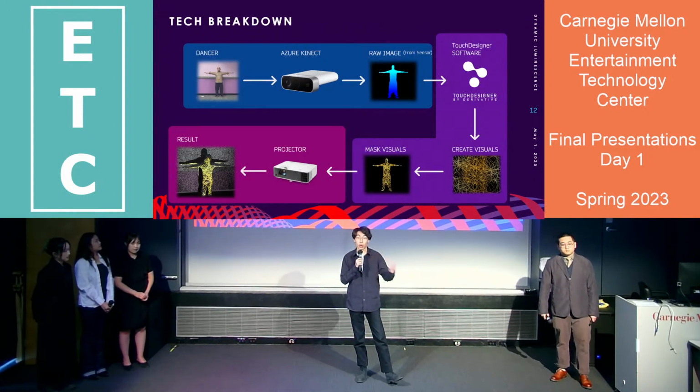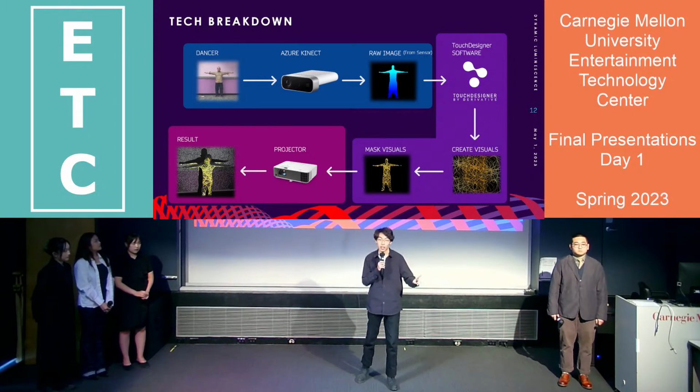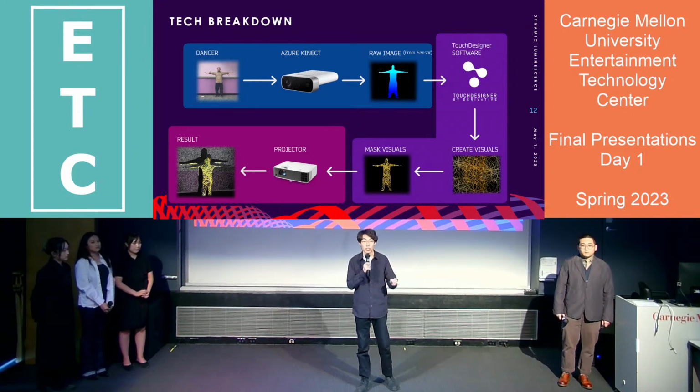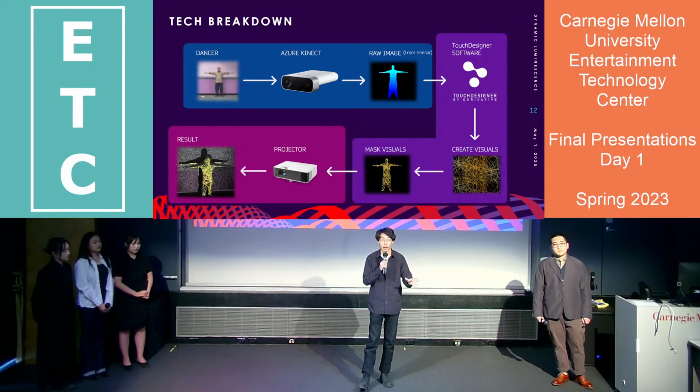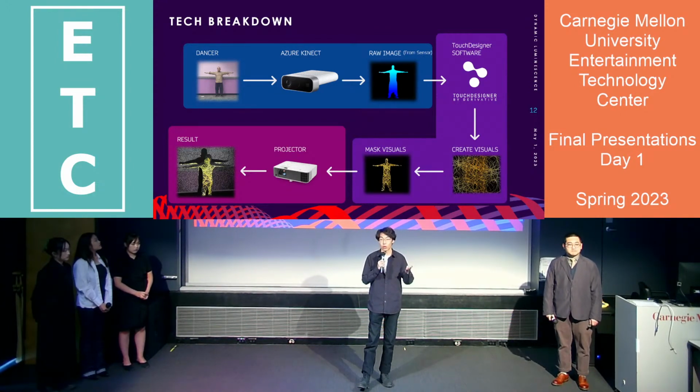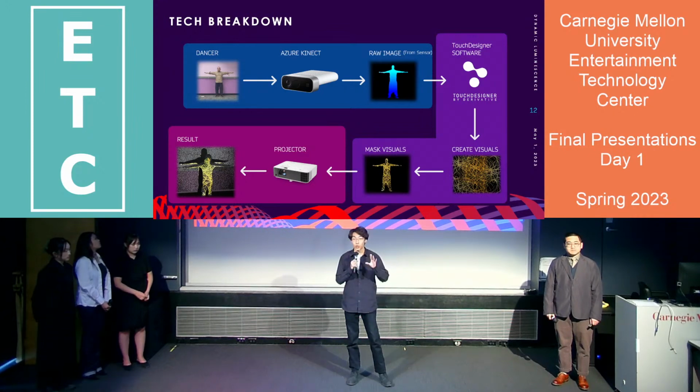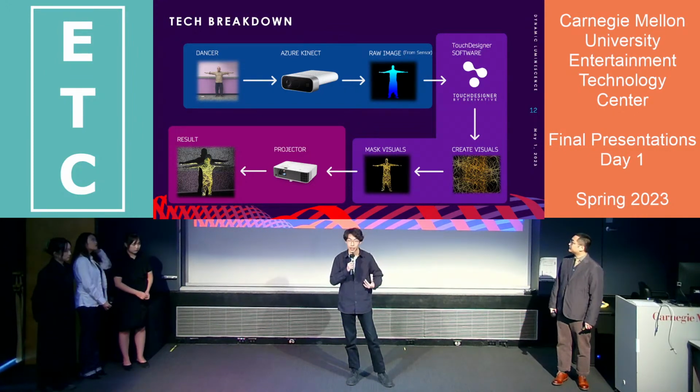So how does our system work? We break it down into 3 parts. The first part is Azure Kinect. We use its depth camera as a sensor, and we grab all the data into TouchDesigner, our software, and generate the visuals accordingly. And then we use the projector to project the visuals back onto the dancer's body.